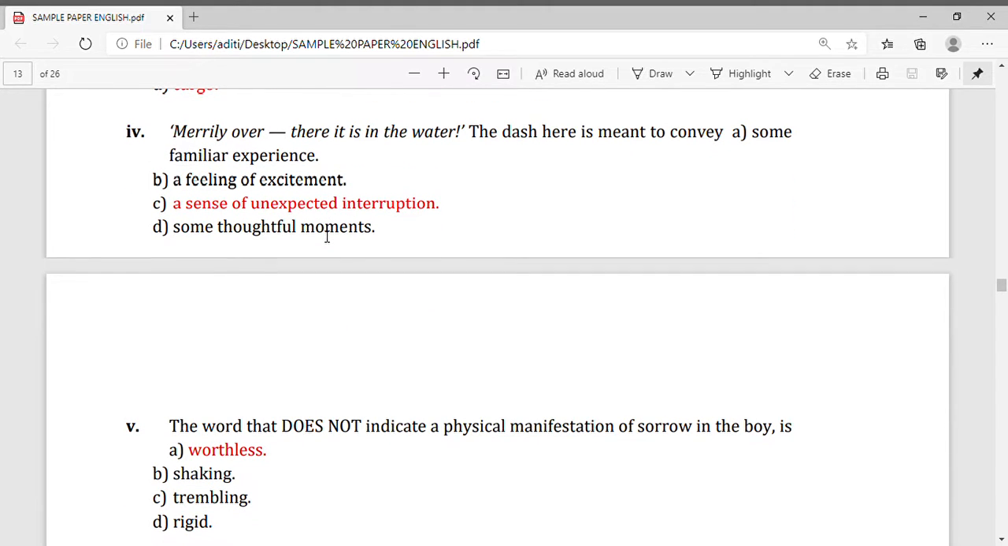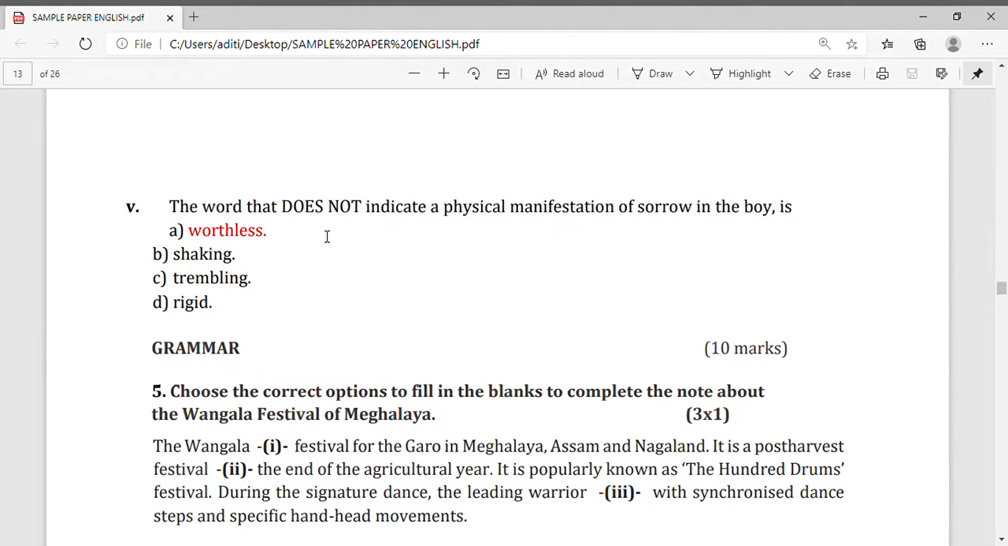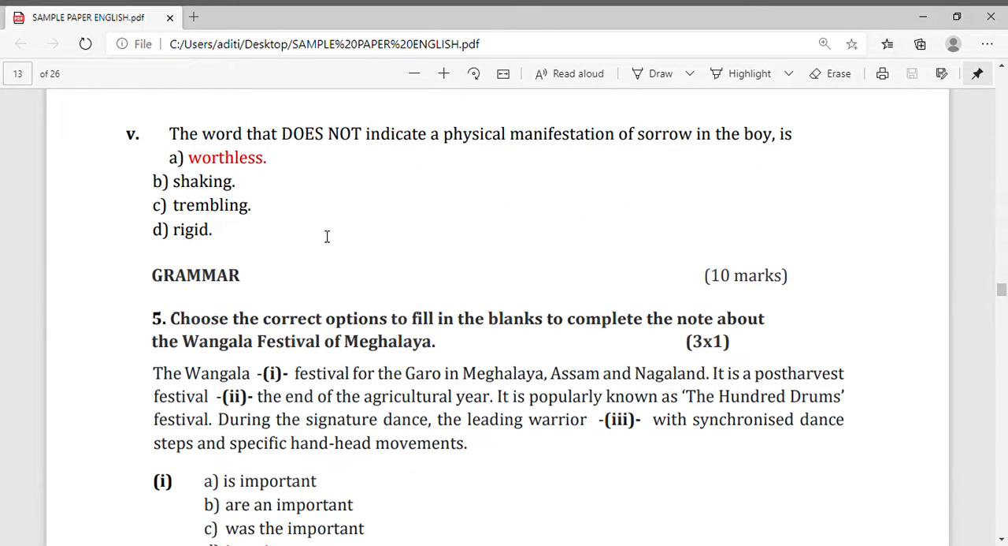Cargo. Question number 4. Four options are given. You can see here, number 1 is some familiar experience. Number 2, a feeling of excitement, a sense of unexpected interruption, some thoughtful moments. So C is the correct answer. Now question number 5. The word that does not indicate physical manifestation of sorrow in the boy is... Options A, B, C, D, and the correct option is A, worthless. Now our literature portion is over.